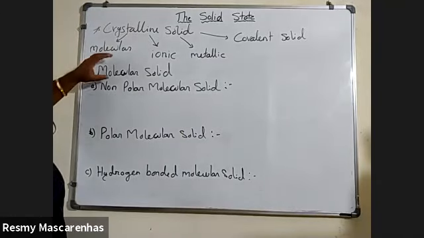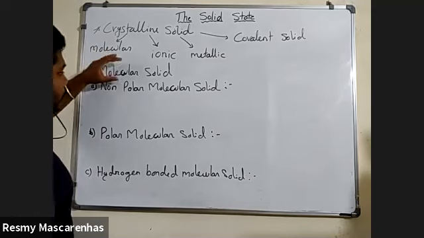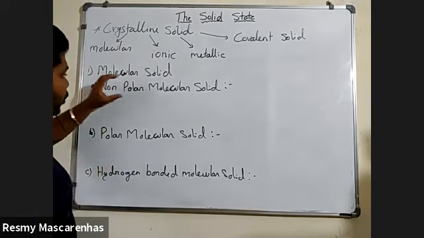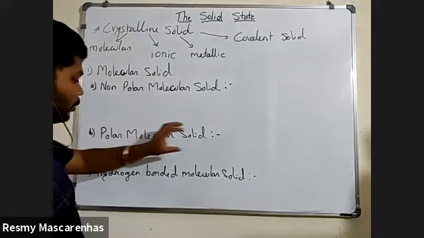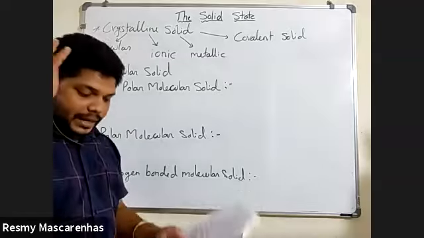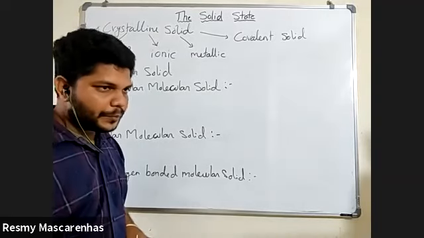So first we have taken molecular solid, which is again divided into three types: non-polar molecular solid, polar molecular solid, and hydrogen bonded molecular solid. Is there any difficulty till here? No, sir. Okay.